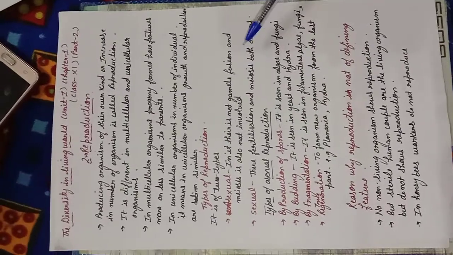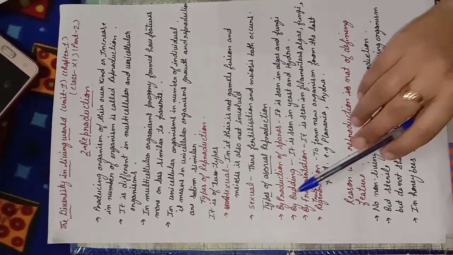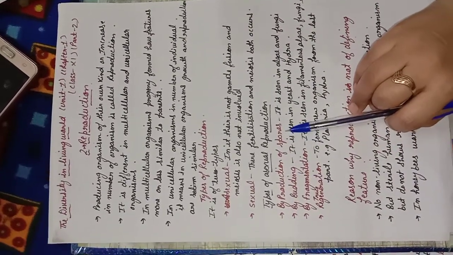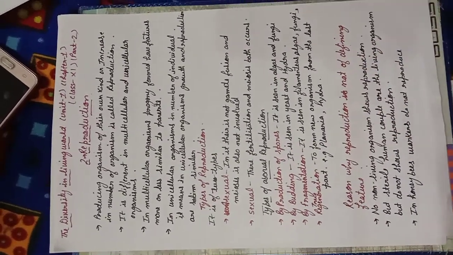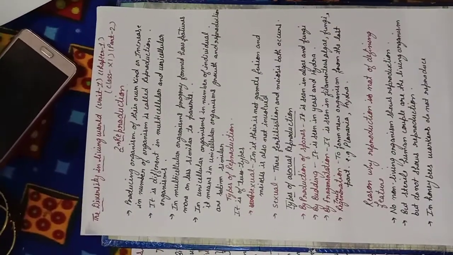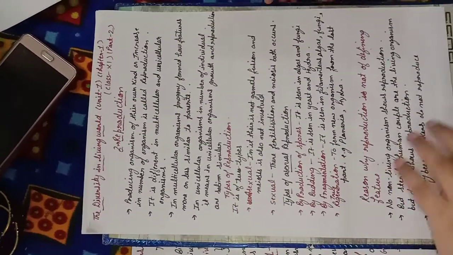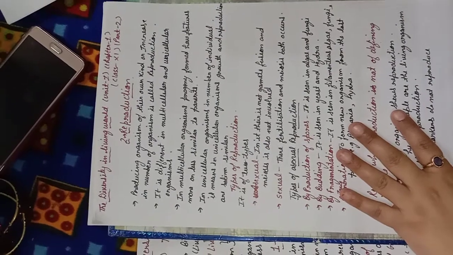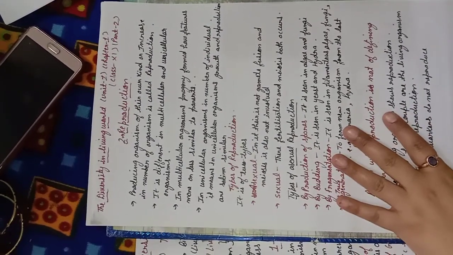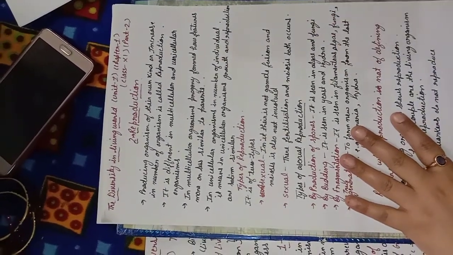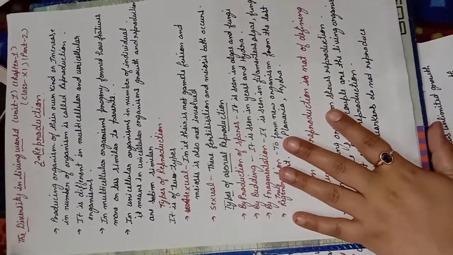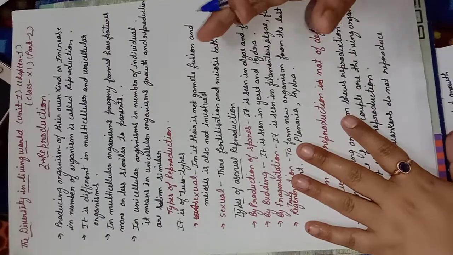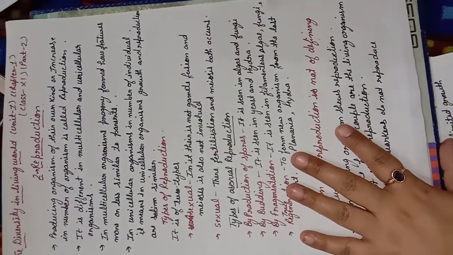Now we have the types of reproduction. The first one is by production of spores. In this, small spores are formed. It is seen in algae and fungi. Okay, the next one is budding. I already explained the budding process in class 10th also, for example in yeast and hydra, small buds arise, and they are separated from the main parental organism and live an individual life.